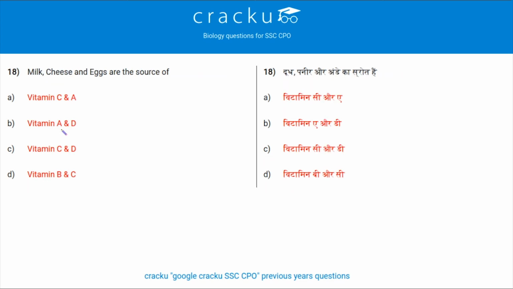It says milk, cheese and egg are the source of what? Milk and cheese are milk products, and egg. Combining these three, they are a source of protein, as we all know, and a bit of fats also. Cheese is fatty. Now the options are asking about vitamins, which vitamin they are a source of. We know milk provides vitamin D and even vitamin A, and so does egg. So the answer here is option B, vitamin A and D. Next question.